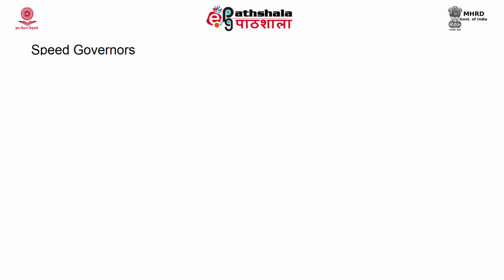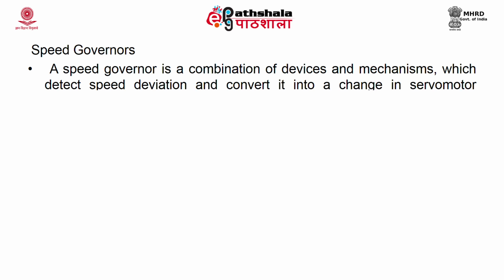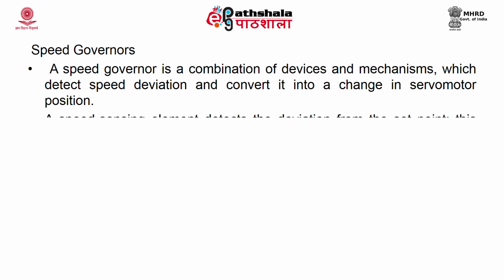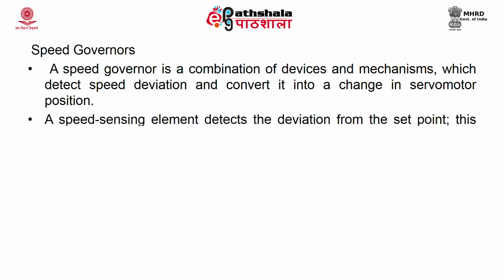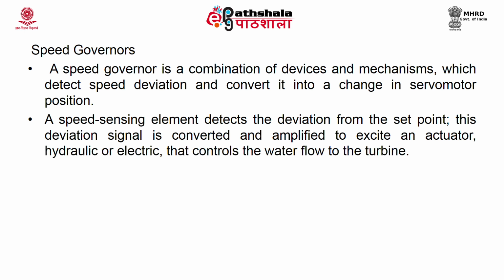Speed governor is a combination of devices and mechanisms which detect speed deviation and convert it into a change in servo motor position. A speed sensing element detects the deviation from the set point. This deviation signal is converted and amplified to excite an actuator, hydraulic or electric, that controls the water flow to the turbine.